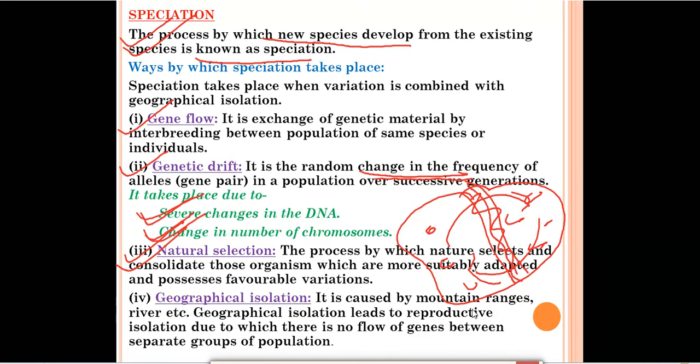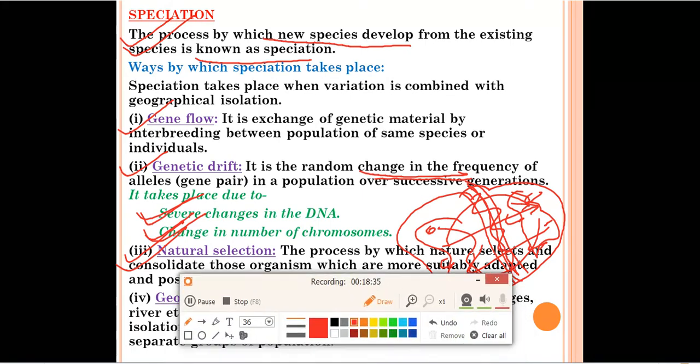So geographical isolation is caused by mountain ranges, rivers, etc. Suppose this is because of a river. It leads to reproductive isolation, due to which there is no flow of genes between the separate groups. Genes will not flow from here to there, or from there to here. The organisms produced on this side will reproduce among themselves, and those on the other side will reproduce among themselves. So this is called geographical isolation. This was all about speciation and how it takes place.